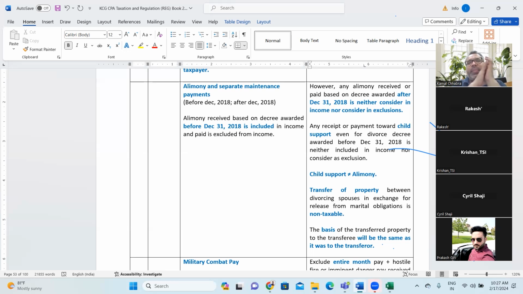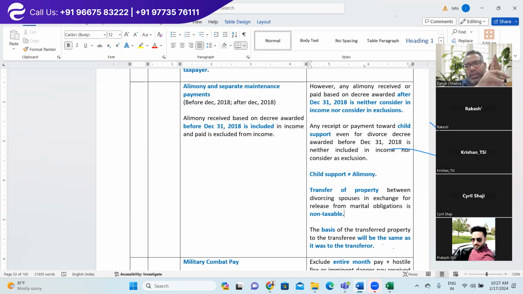So here are three things. One is child support: whether you are paying under a divorce decree before or after, it is never considered taxable income in the hand of the recipient, nor exclusion in the hand of the person paying.